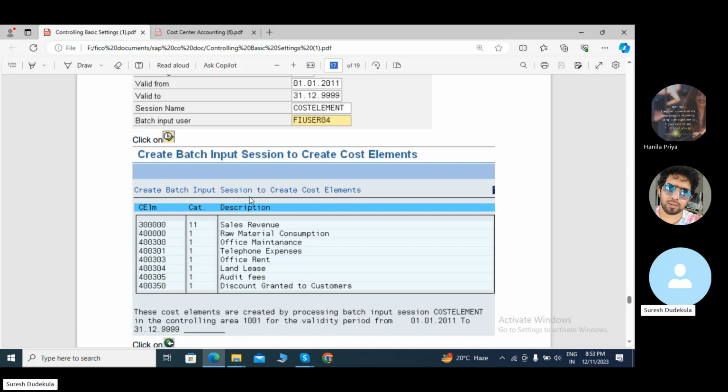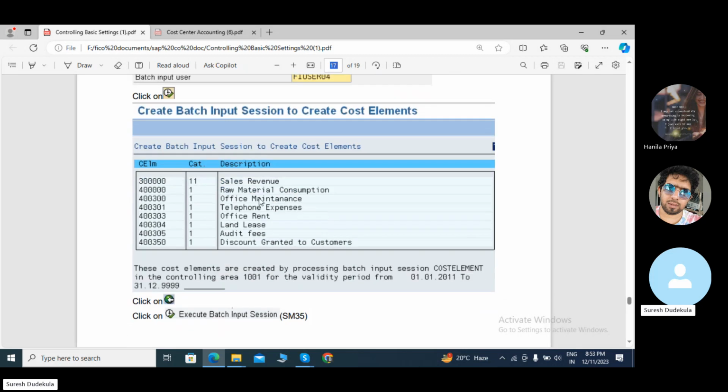In administration cost, I need to create some GL accounts like salary account, rent account, audit fee and traveling expenses. I need to create these GL accounts to be converted into cost elements. Once we double click, it is converted to the cost element.